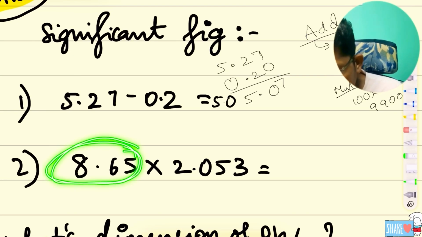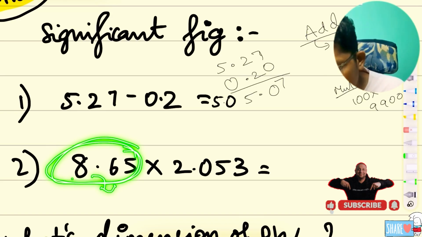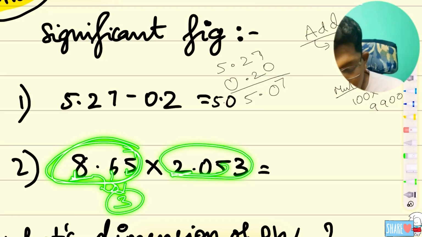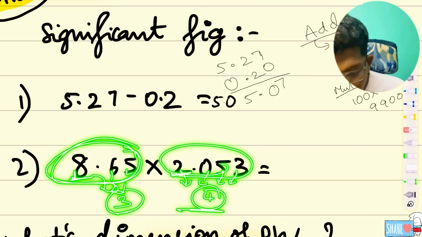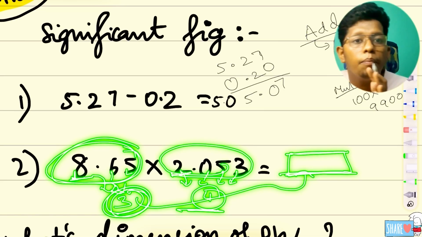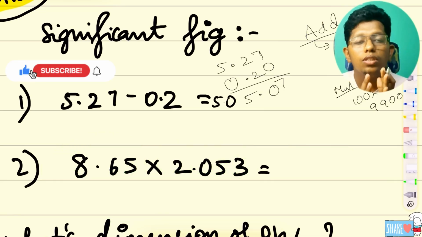So here, if you do multiplication, what you should do is see the significant digits as a whole. Here, starting from the non-zero digit, you can count 1, 2, 3. There are 3 significant digits, right? Here, as a whole, from the starting there is a non-zero number, so 1, 2, 3, 4. Totally there are 4. The least is 3 significant digits. Whatever answer you get, the number should be completed within 3 digits itself, and make that the final answer. So this is the answer.